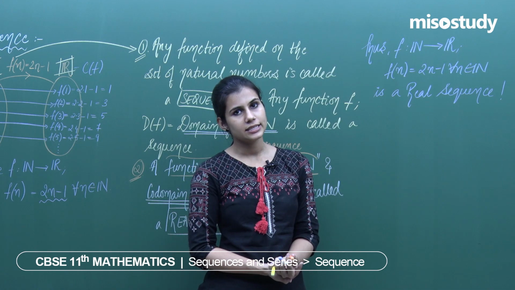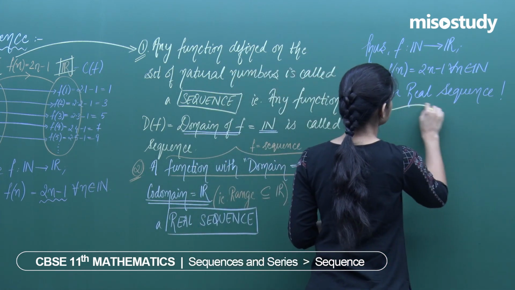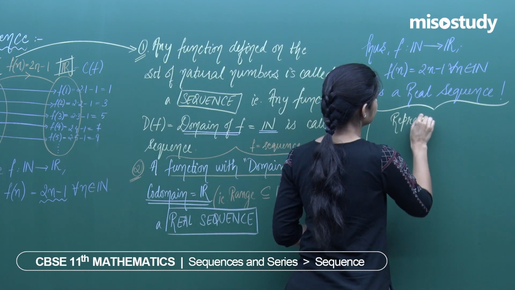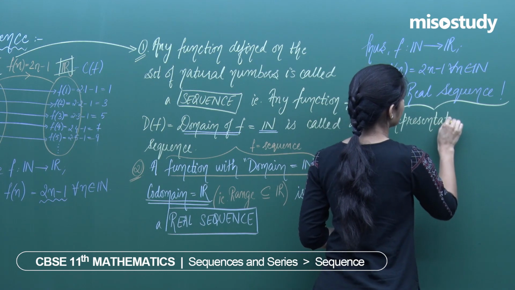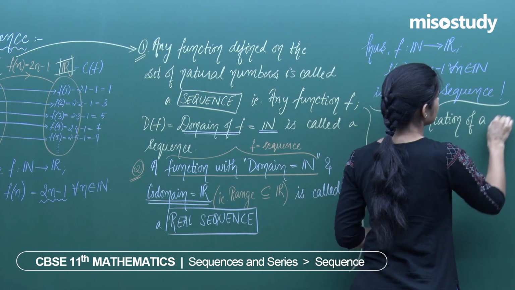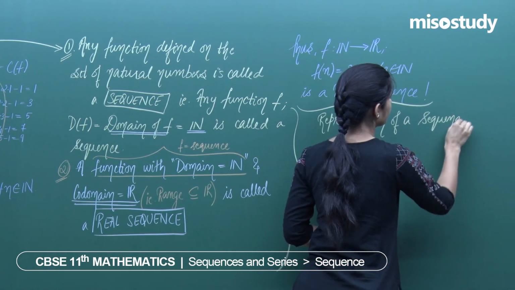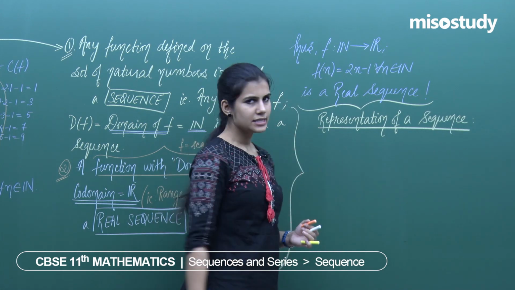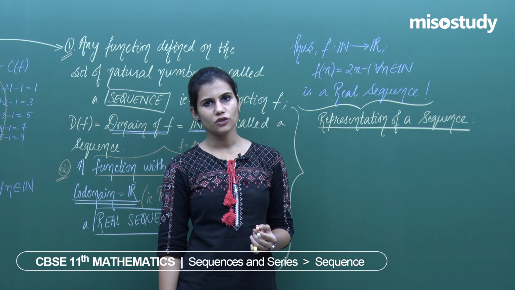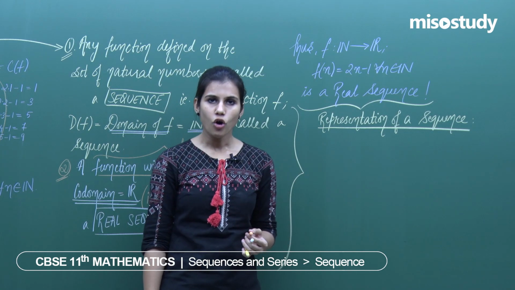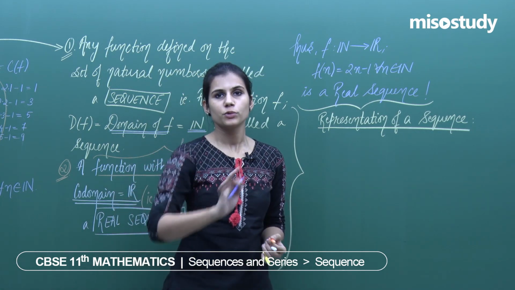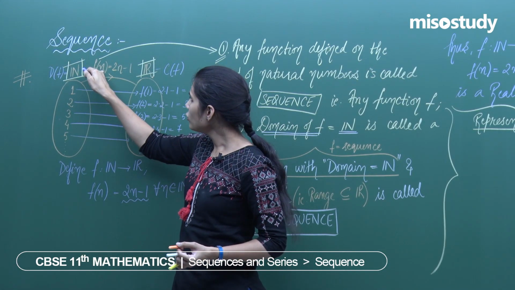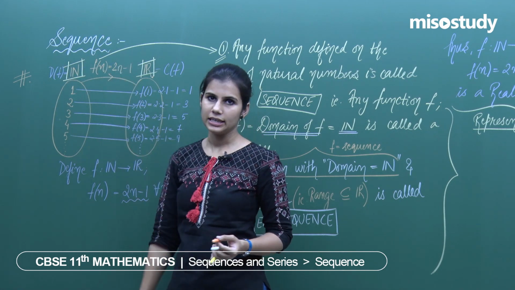How do we represent? Let's get to the technique of the representation of a sequence. Now what happens is, the moment you have a function defined from the collection of all natural numbers to the collection of all reals, automatically the inputs are natural numbers and outputs are real numbers. See, the inputs are natural numbers, and when f is applied over the input, the output is a real number.